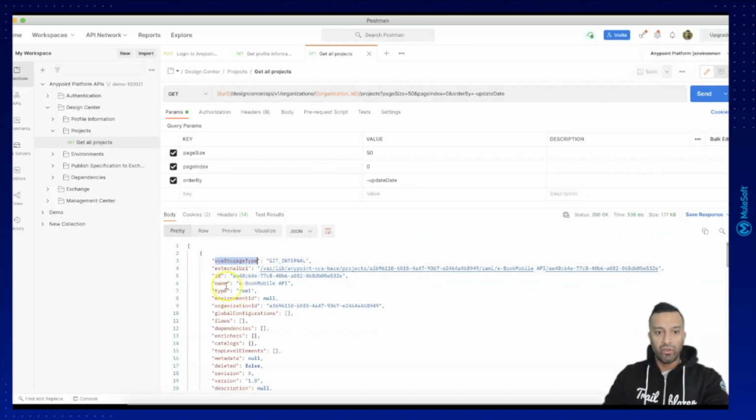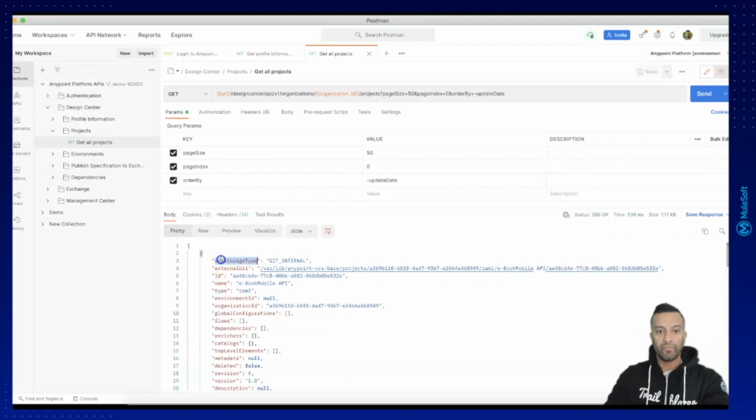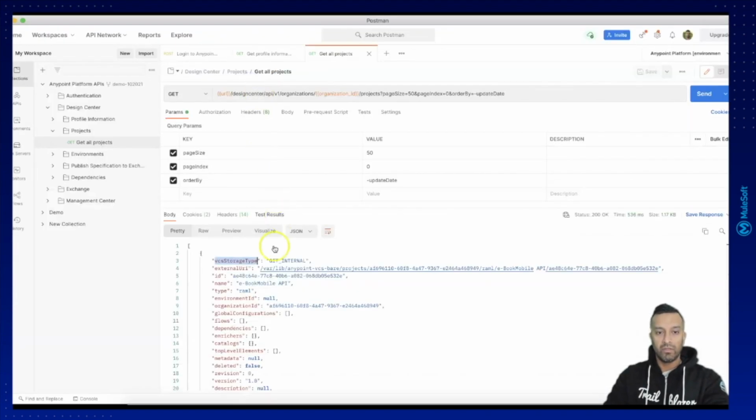So I will first copy the type here and move it into our Google Sheet. So like this. Then we have the storage information, what type of storage it is, and we have the external URL.